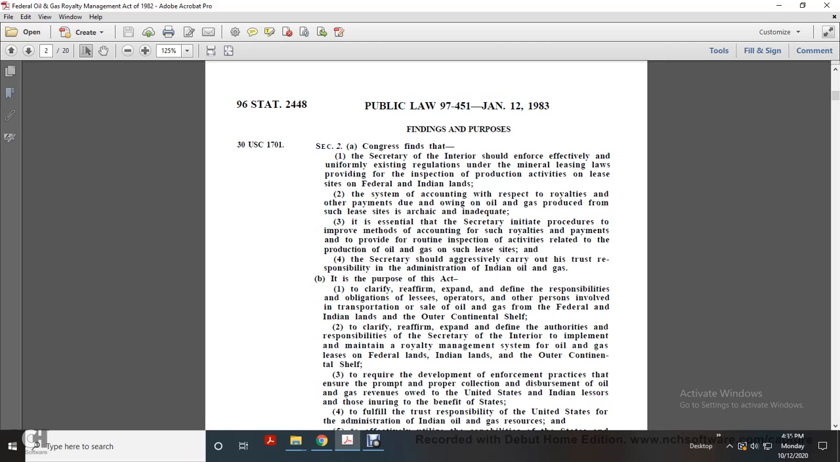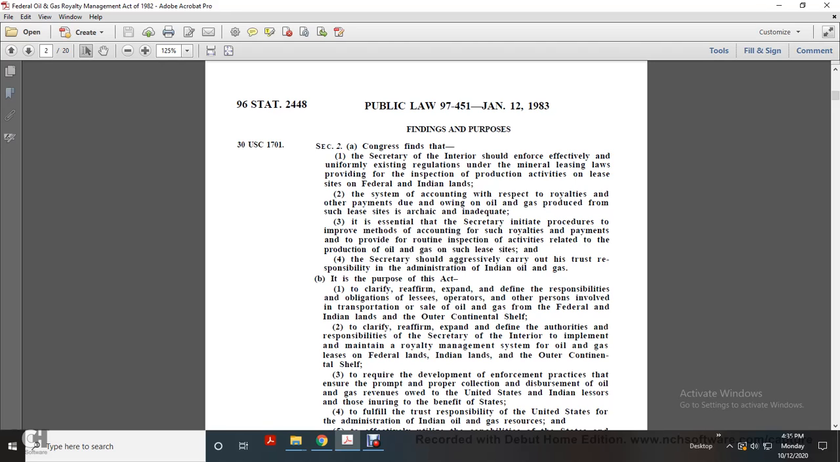findings and purposes. Section 2. Congress finds that the Secretary of the Interior should effectively and uniformly enforce existing regulations for the mineral leasing laws, and provide for the inspection of production activity on lease sites on federal and Indian lands. State accounting of the respective royalties and other payments due on oil and gas produced from such lease sites is erratic and inadequate, and it is essential for the Secretary to initiate procedures and improved methods for accounting for such royalty payments, and to provide routine inspection of activities related to the production of oil and gas on such lease sites.